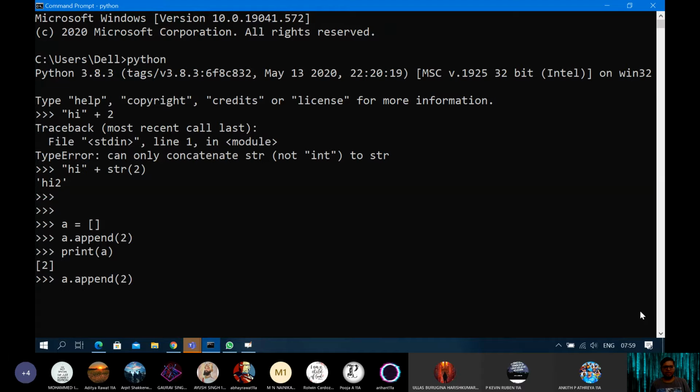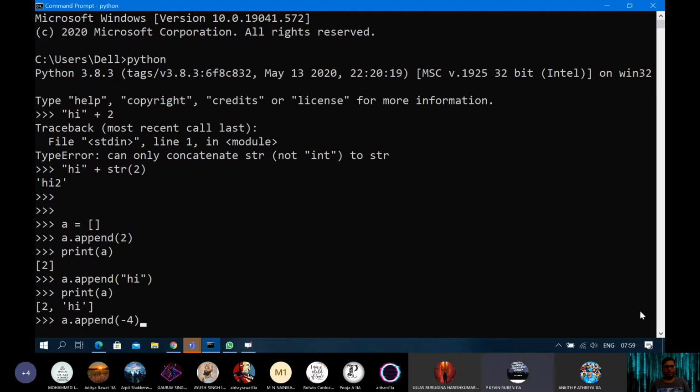Let's say I again append it with something new. The second value which you append will always come at last. So now the list has become 2 comma hi. Any doubt? The first value entered will have a position of 0, the second value will have a position of 1, the third value will have a position of 2.